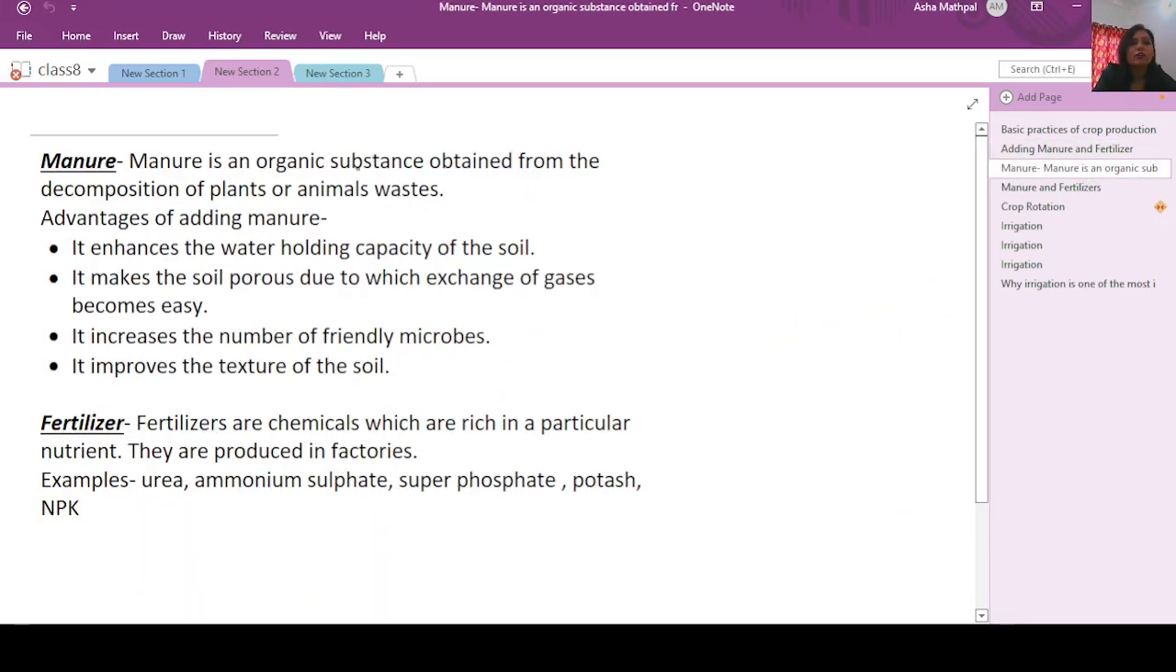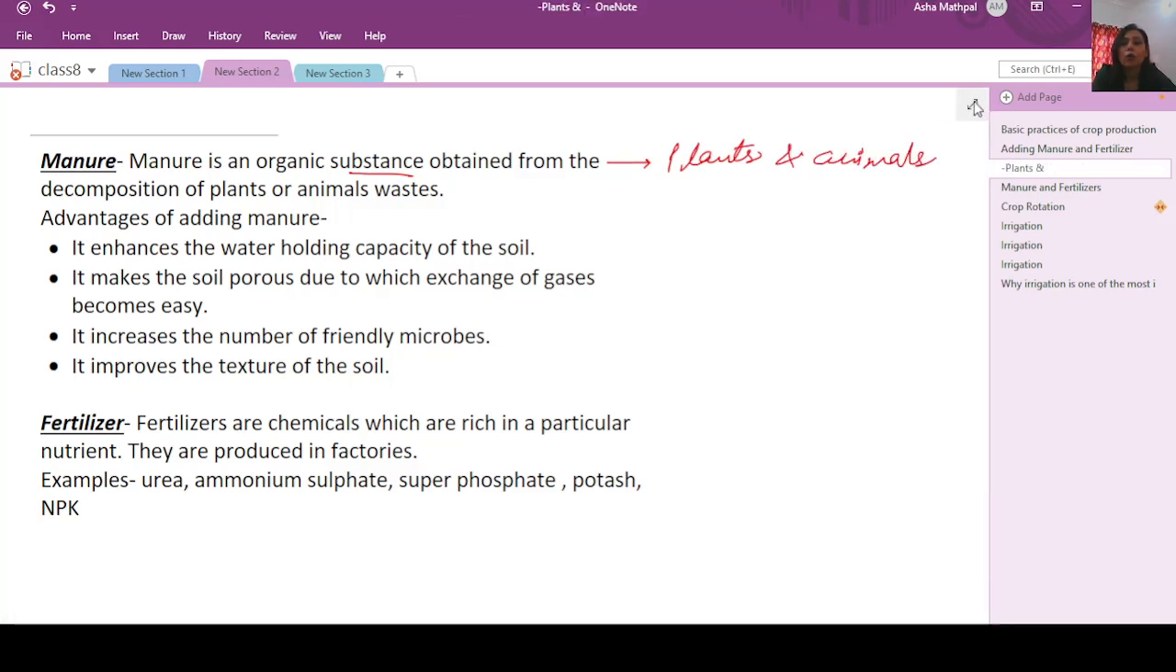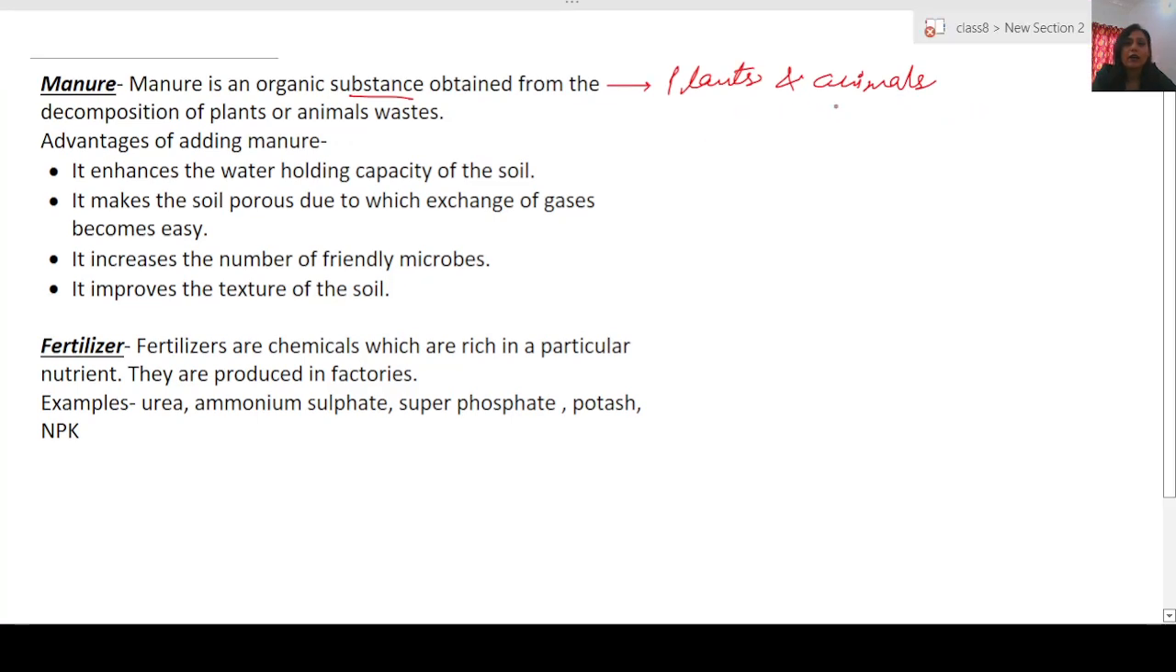Now, manure is an organic substance, that is, it is obtained from plants and animals. Now, what happens is that the plant or animal waste or dead or decaying parts are collected and put inside a pit, where they are left for decomposition. This decomposition is done by microbes.